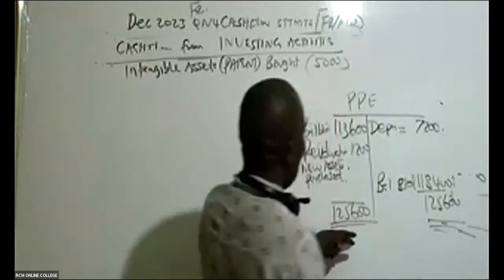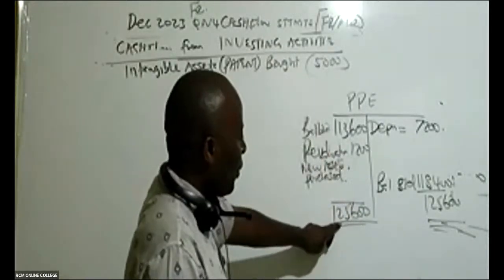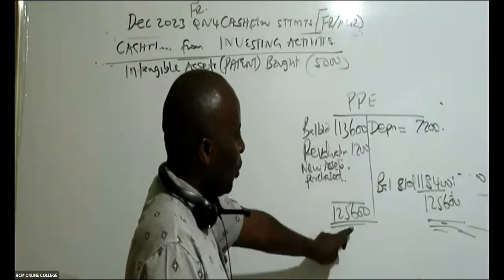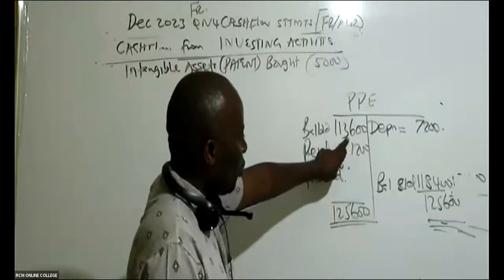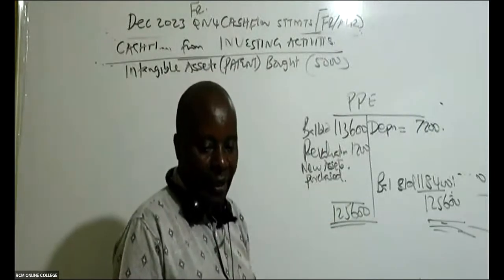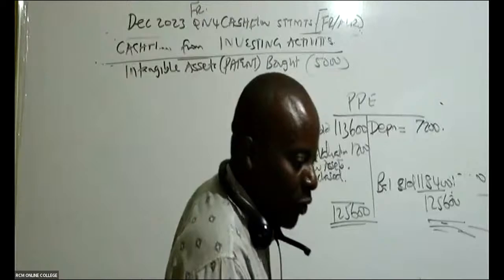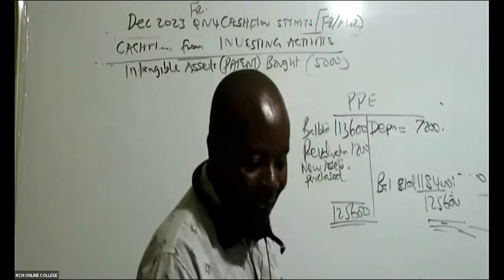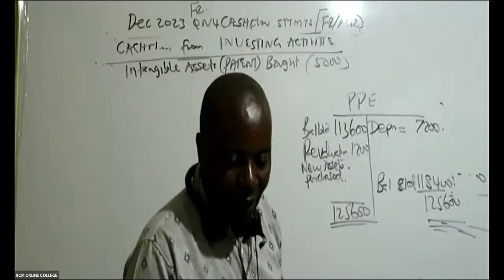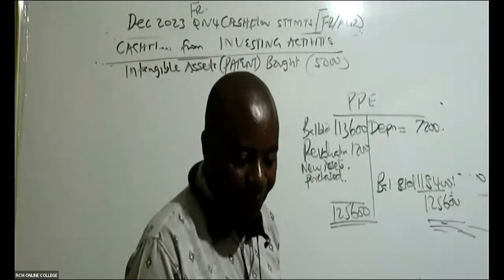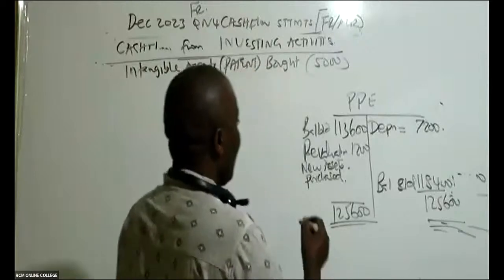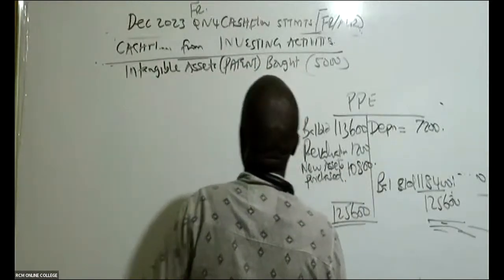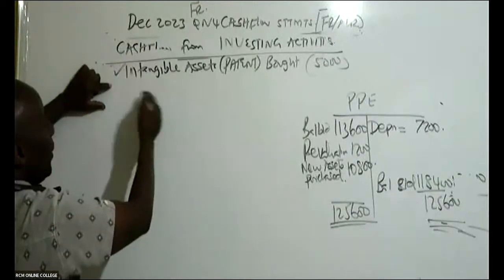So are you guys able to give me the balancing figure here? It will be 125,600 minus 1,200 minus 113,600. What are you guys able to get? I'm being given a figure of 4,800. Is it 4,800 or 10,800? Who's telling me the truth? 10,800. So I'm being told it is 10,800.